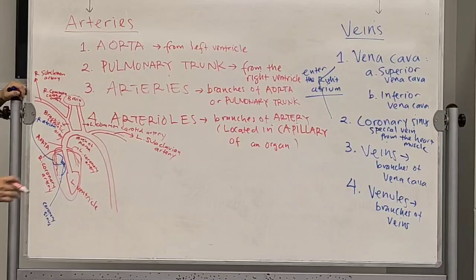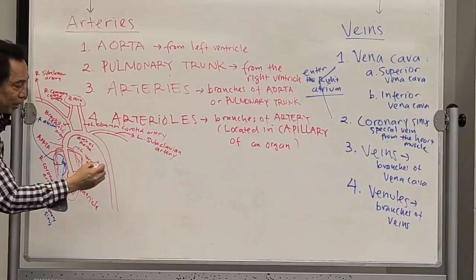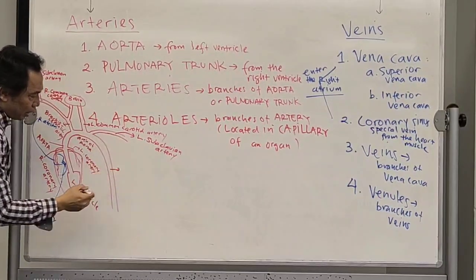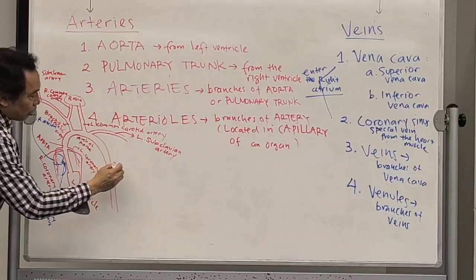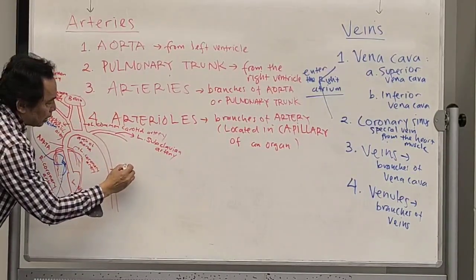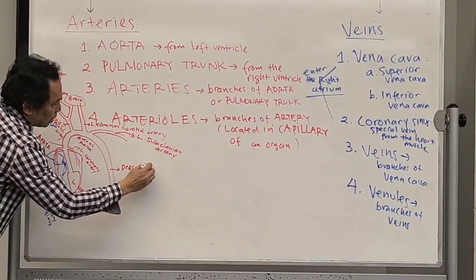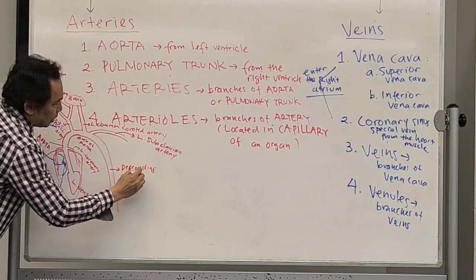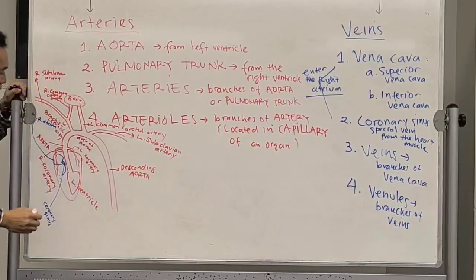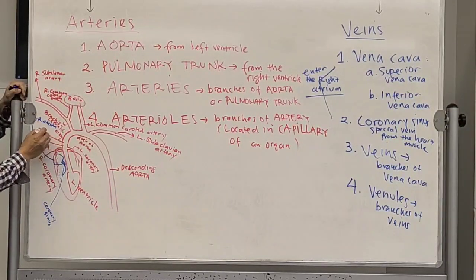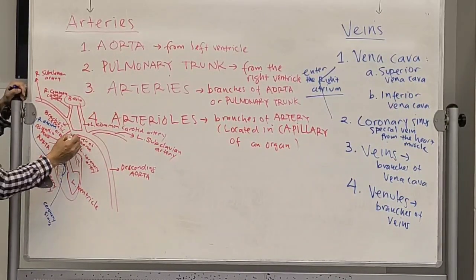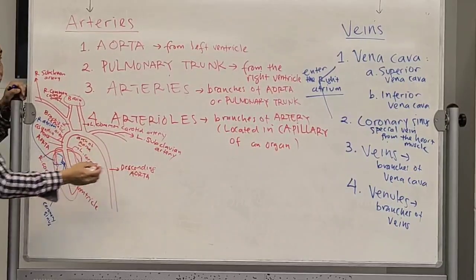Now, we're going to make an example of capillaries over here. This one, the one that's going down, is called the descending aorta. Okay, so you have the ascending aorta, arch of the aorta, and descending aorta.